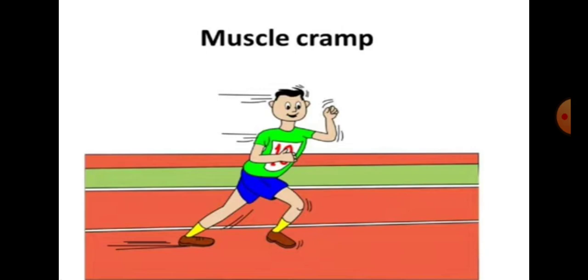Aerobic respiration is more efficient than anaerobic one. Why? Because more energy is produced during aerobic respiration. So, in case of aerobic respiration, more amount of energy is released than in case of anaerobic respiration. Clear?